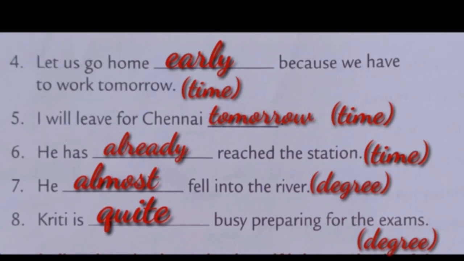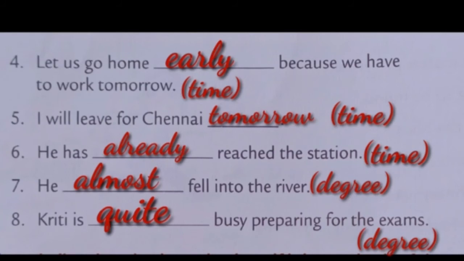Sixth one, he has already reached the station. Here, adverb is already. What kind? Adverb of time. Seventh one, he almost fell into the river. Here, the adverb is almost.